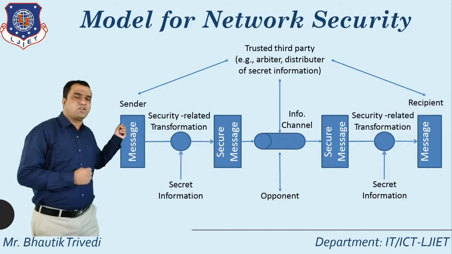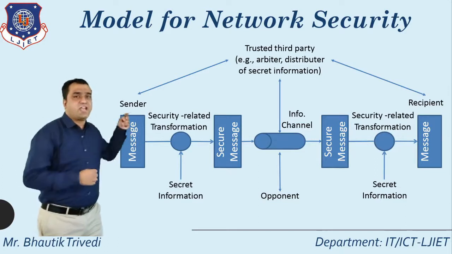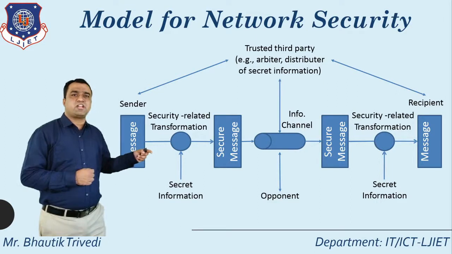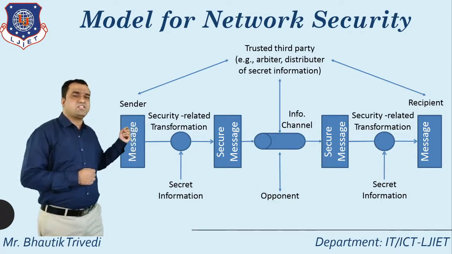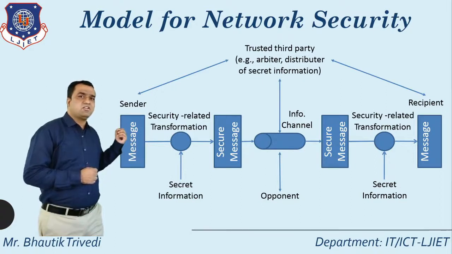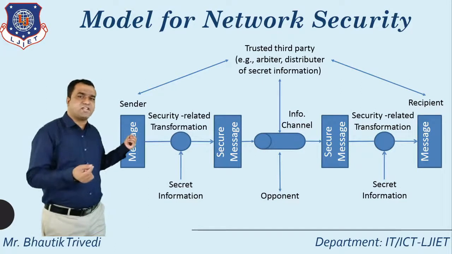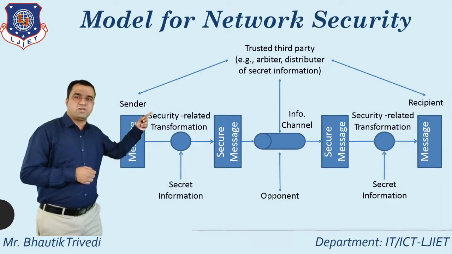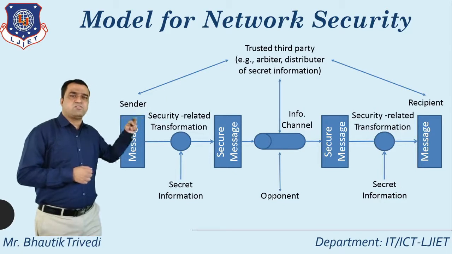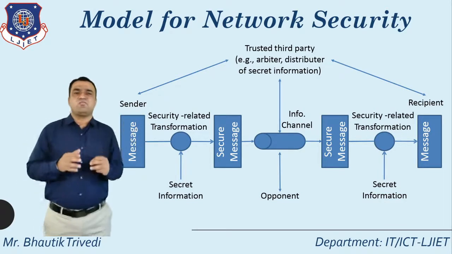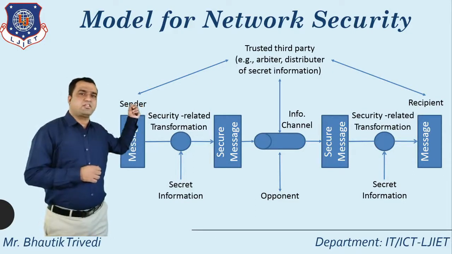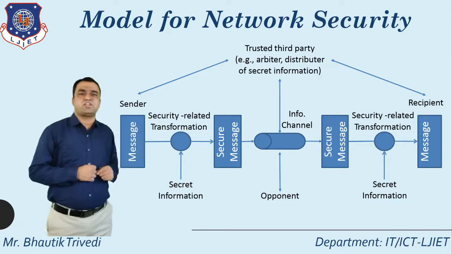At the receiver side, whatever secure message is received, again the secret information and the security related transformation are applied, and you can directly check whether the message received by the recipient remains intact compared to what the sender sent. Between the sender and receiver, if you want to apply a trusted third party, you apply either an arbiter or a distributor of secret information.